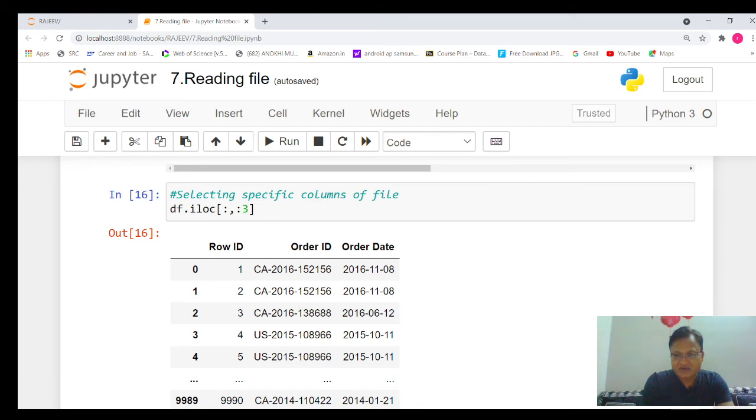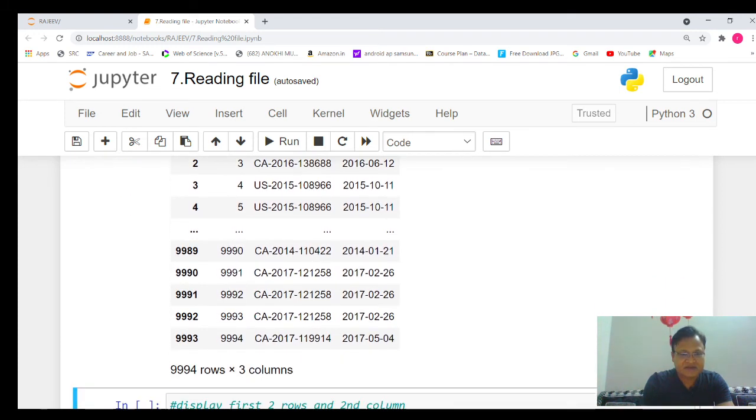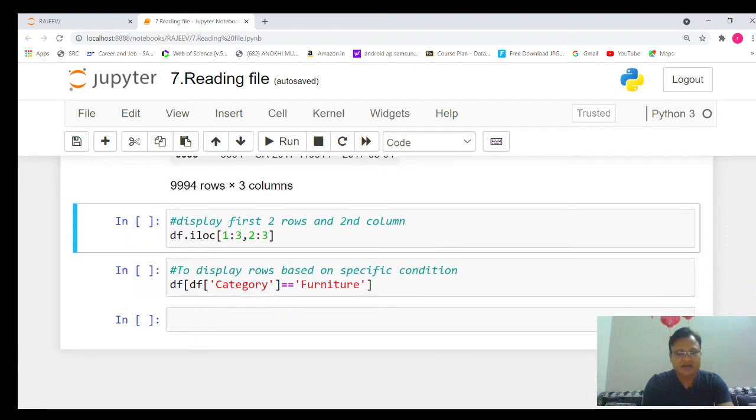Great. So these are very common things which we really need while doing analysis. We will understand all these concepts better as we go. Suppose I want to display the first 2 rows. So what I will do is write 0 colon 2, so it will display only the first row and second row.